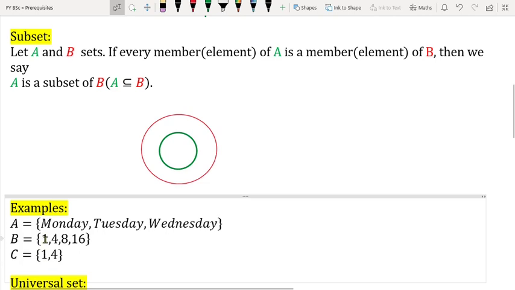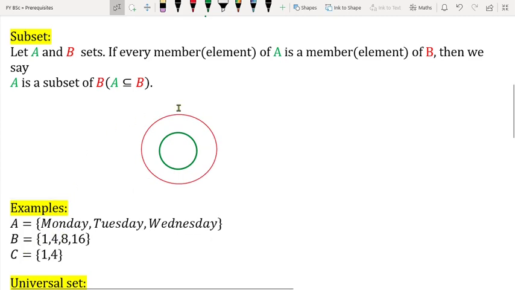No. Basically 1 and 4 are present, but 8 is in B and not in C. Therefore B is not a subset of C. But note one thing: C has 1 and 4, which are also in B. Every member of C is a member of B. So therefore C is a subset of B, right? So this is the meaning.